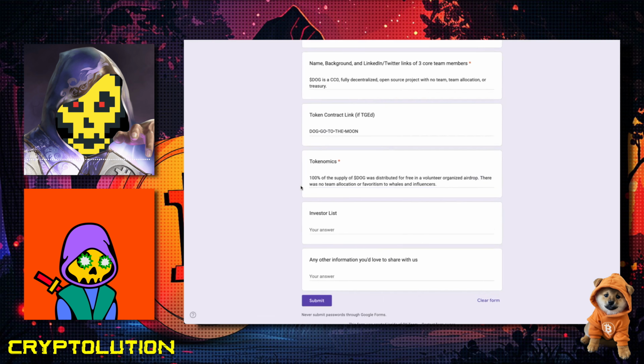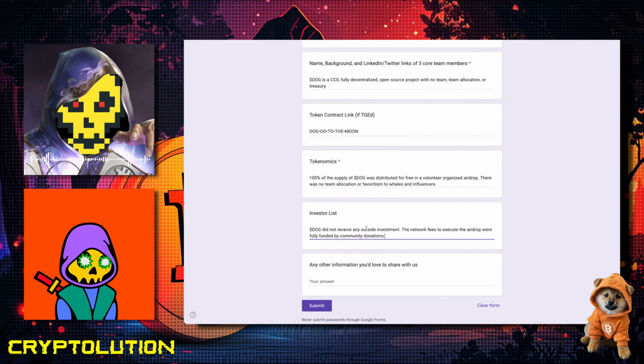So 100% of the supply of Dog was distributed for free in a volunteer organized airdrop. There was no team allocation or favoritism to whales and influencers. So very simple tokenomics, 100% of the supply was airdropped. Completely decentralized. Love it.